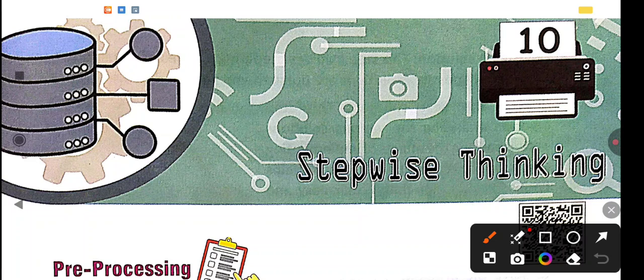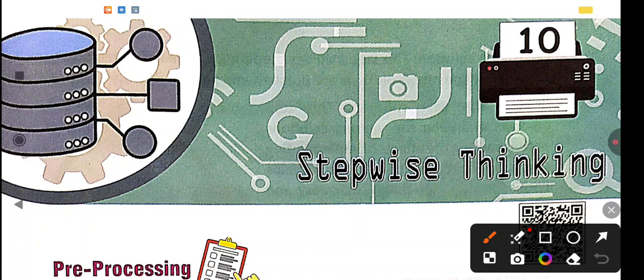So let's start the chapter stepwise thinking. What is stepwise thinking? In our daily lives we come across many situations. Some situations involve problems that need to be solved.